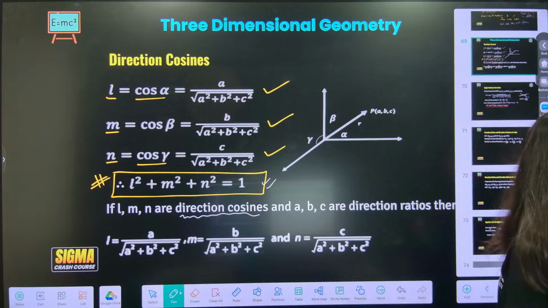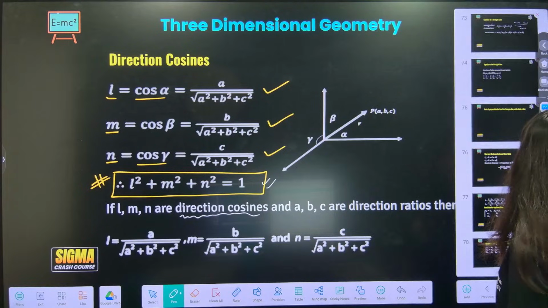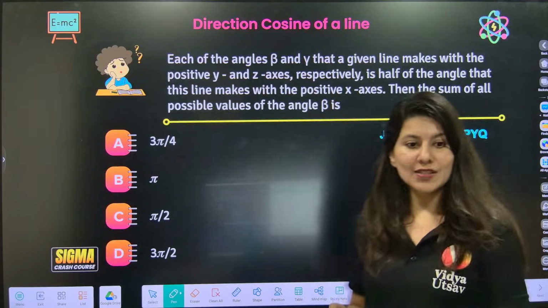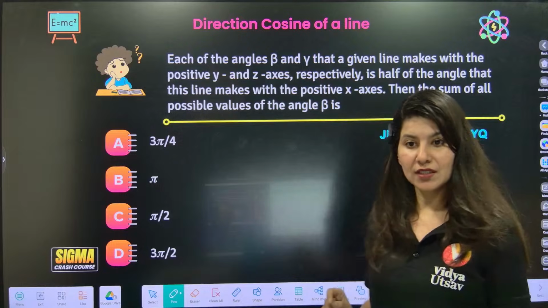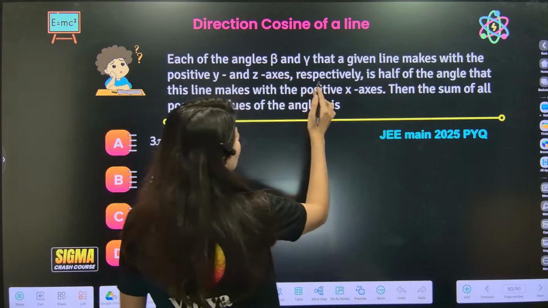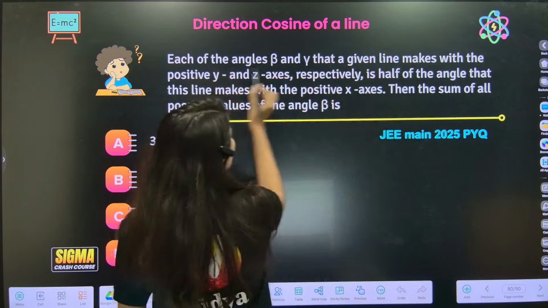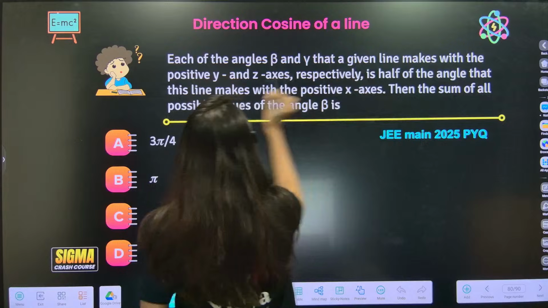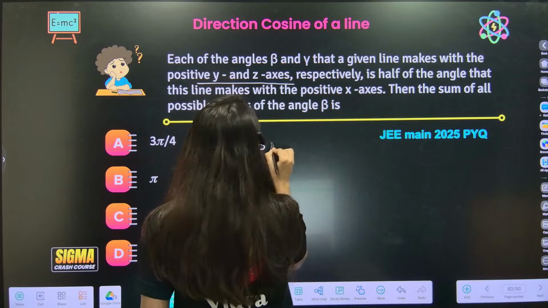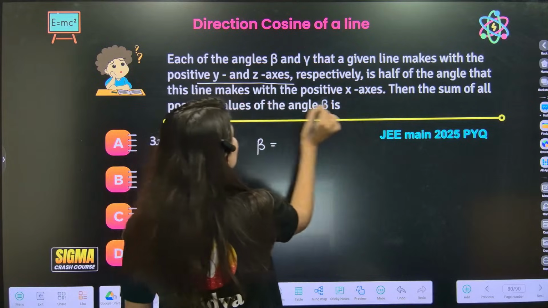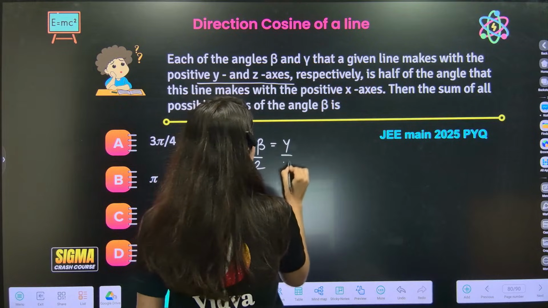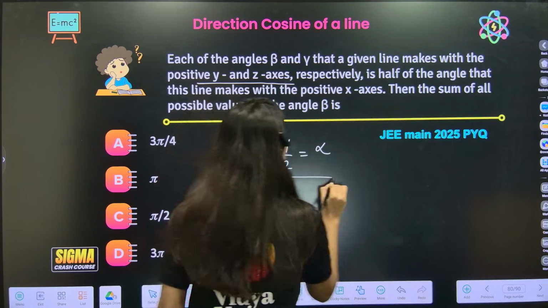But I want all of you to solve one question quickly. JEE Main 2025 PYQ based on direction cosines of a line. Each of the angles beta and gamma that a given line makes with the positive y and z axis respectively is half of the angle that line makes with positive x axis. That is, beta is alpha by 2 and gamma is alpha by 2.